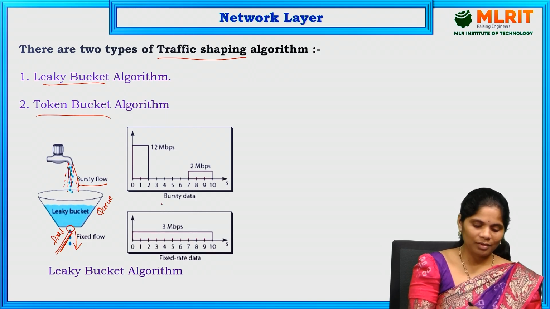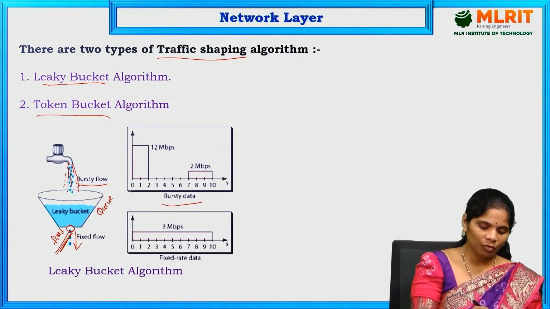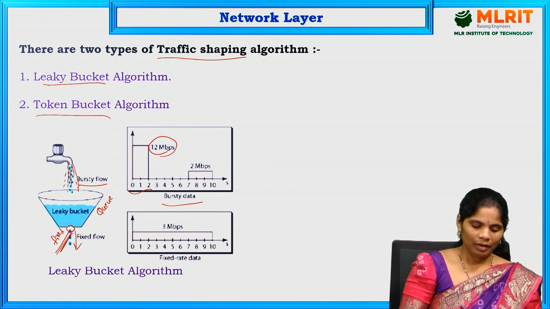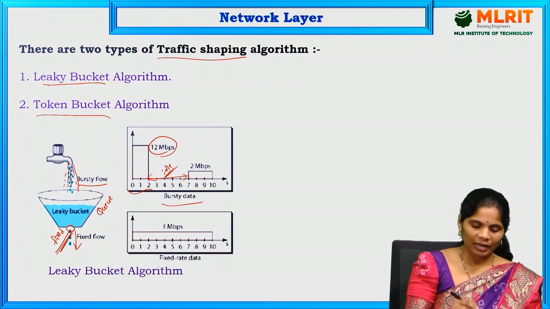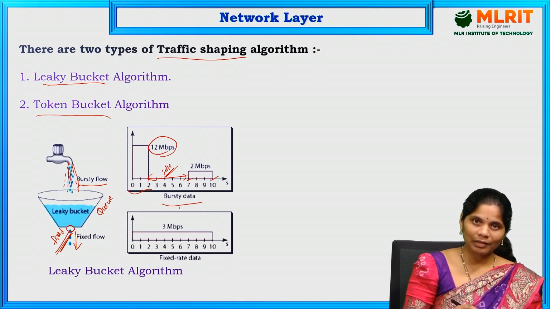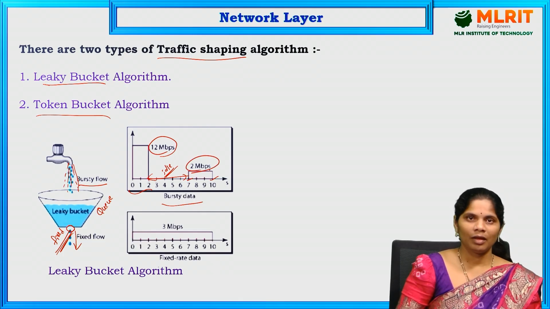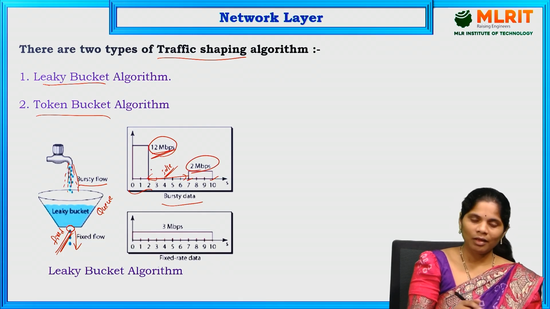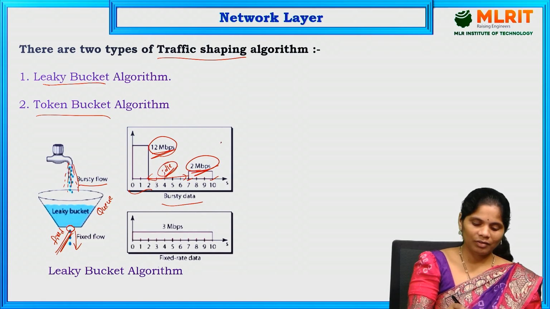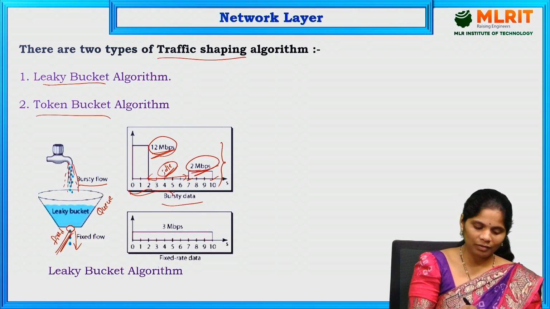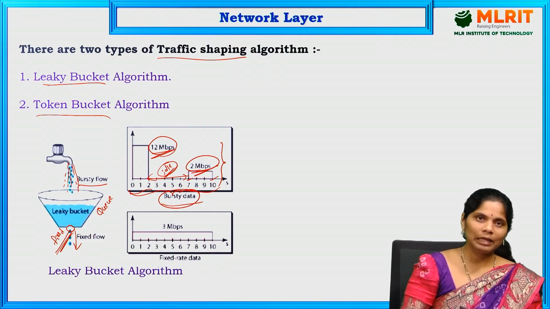This is the bursty data. From 0 to 2 seconds, we are sending data at the speed of 12 Mbps. From 2 to 7, it is empty, idle; we are not sending any data at this time. Again from 7 to 10, we are sending data at the speed of 2 Mbps. Sometimes we send at high speed, sometimes medium speed, sometimes no data, so different speeds are used in these 0 to 10 seconds. To regulate that bursty data, we use the leaky bucket algorithm.